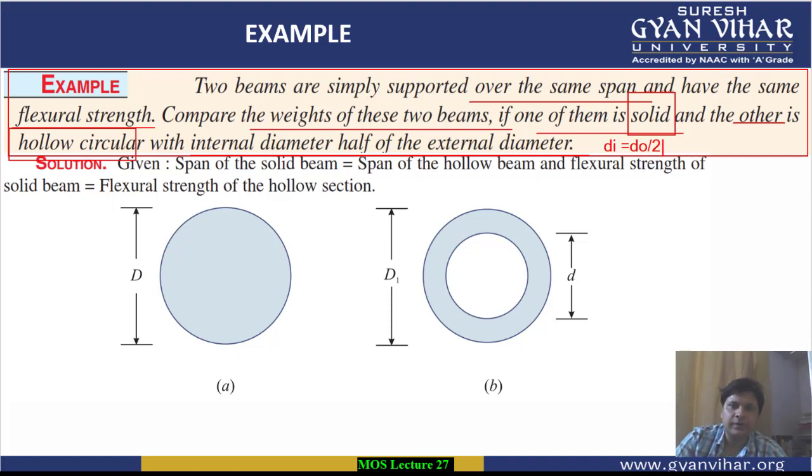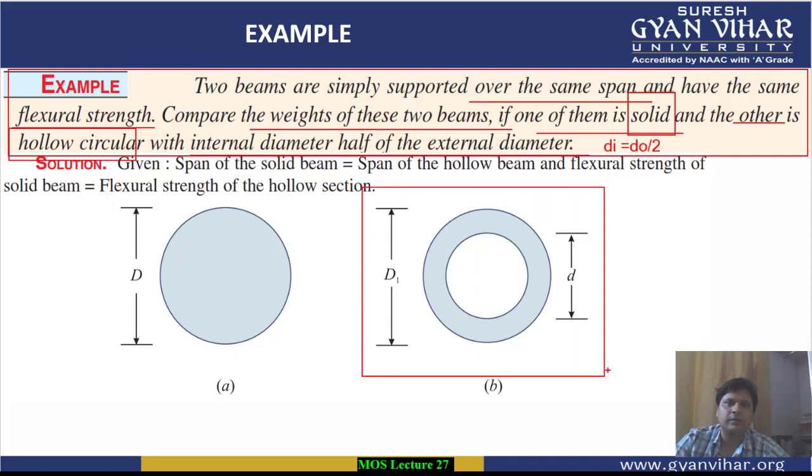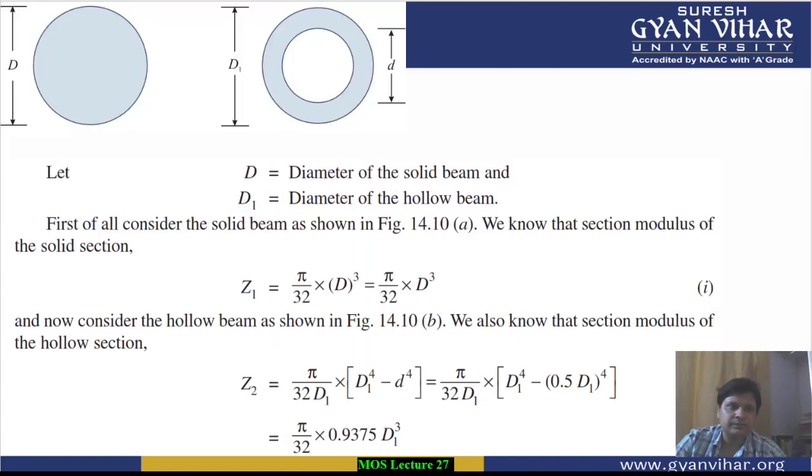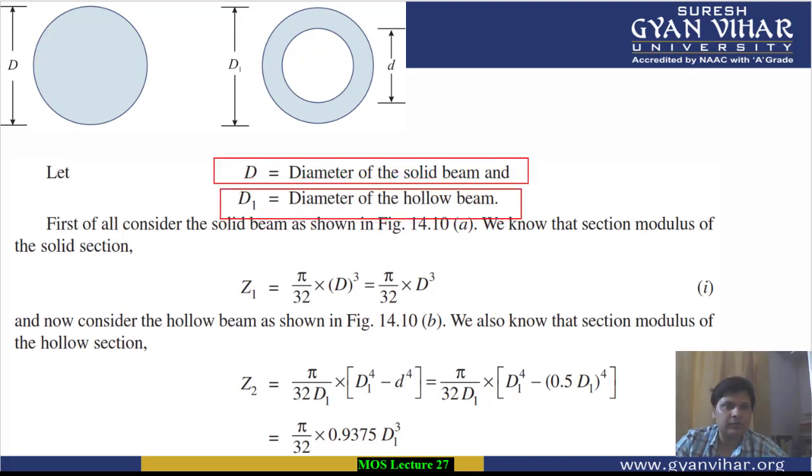It is given in the question for this hollow cross section beam. Now we have to compare the weight of the two beams, and in the question they have given that both the beams are of the same length, and even the flexural strength is the same, that is, the moment of resistance, the bending moment, is also the same. So first of all, let's take capital D as the diameter of the solid beam and capital D1 as the diameter of the hollow beam, and inside diameter we are taking as small d.